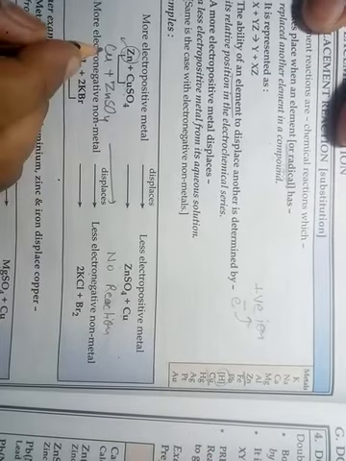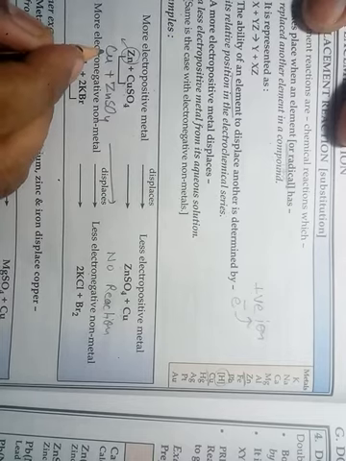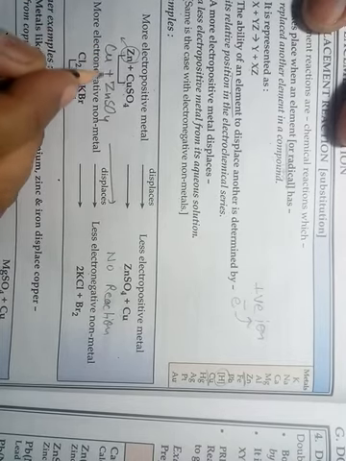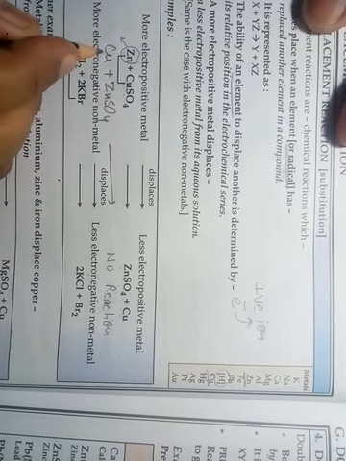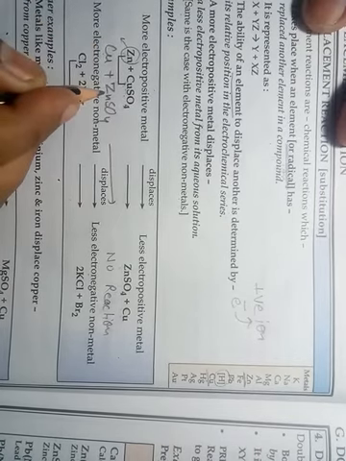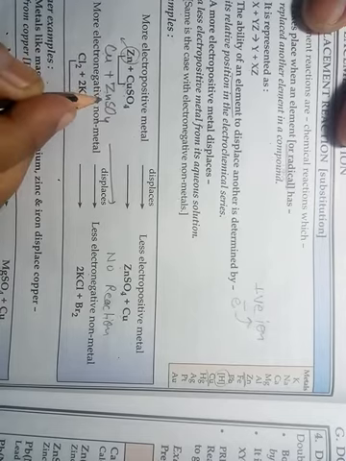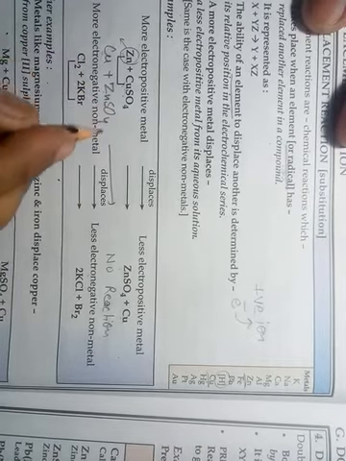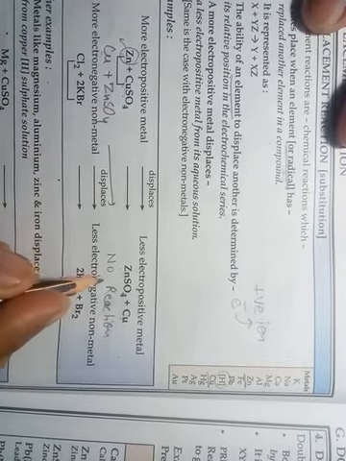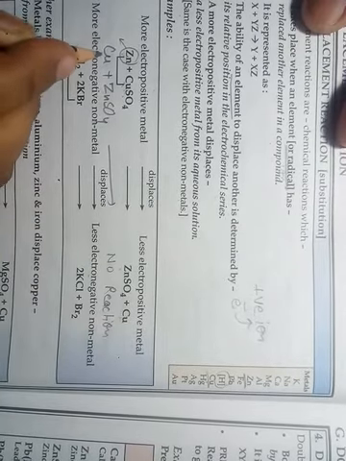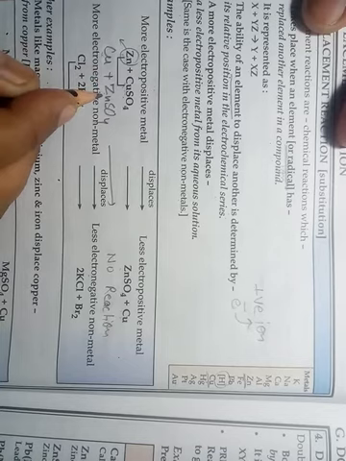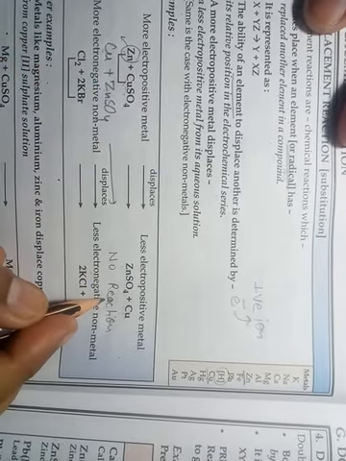It means copper is less electropositive and less reactive than zinc. That is why copper will not be able to displace zinc from zinc sulfate solution. So this reaction is not possible, and when you react copper metal with zinc sulfate solution, there will be no reaction.